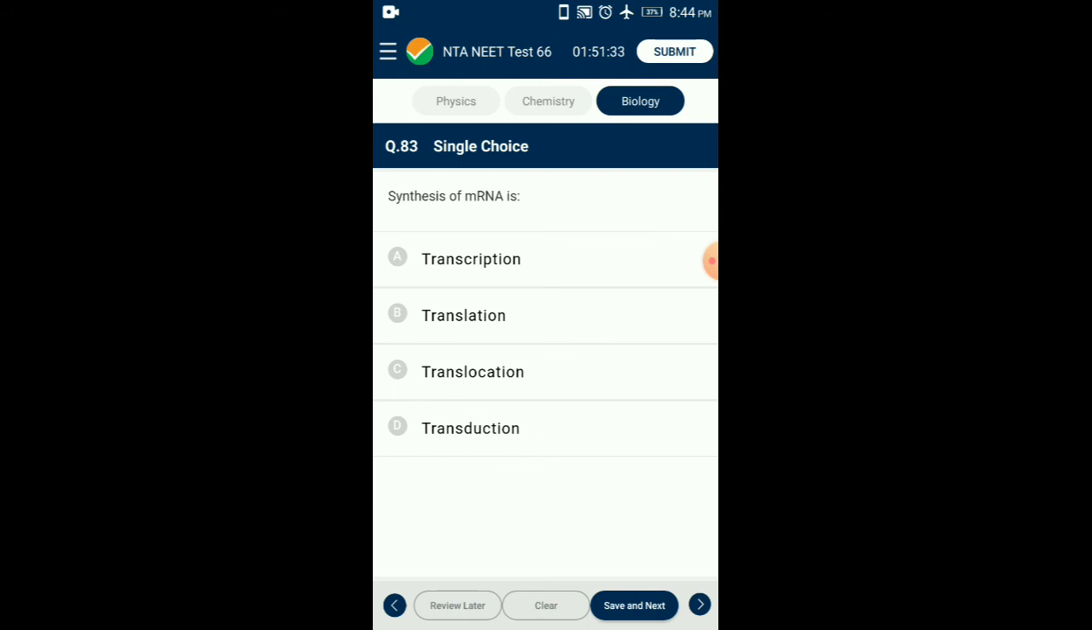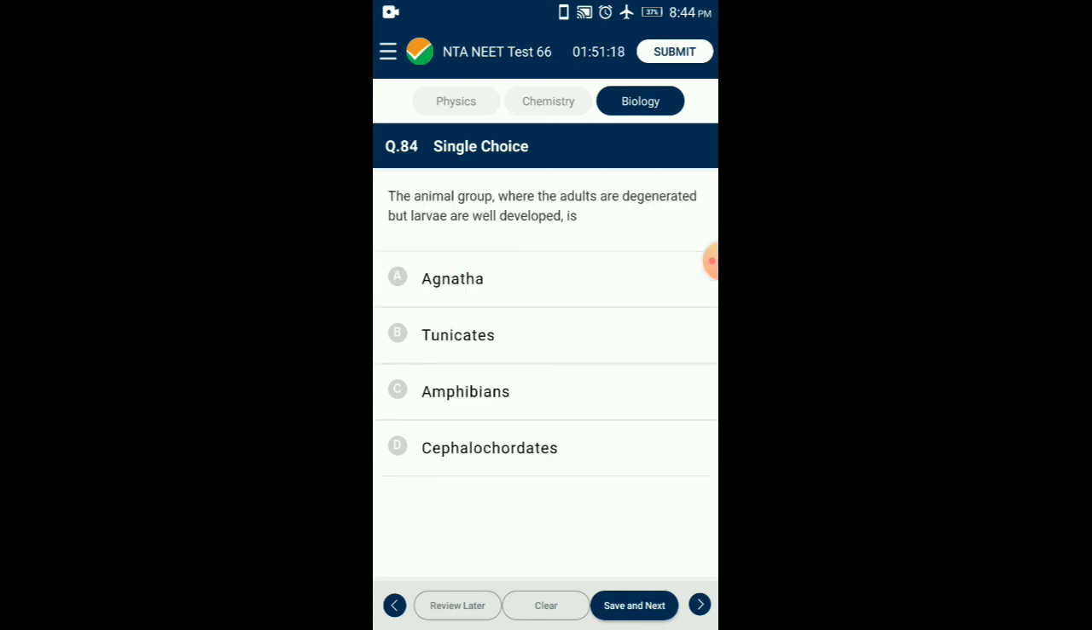Question number 83. Synthesis of mRNA is. Transcription is the process of the formation of RNA from a DNA template. So the answer is option A, transcription. Question number 84. The animal group where the adults are degenerated but larvae are well developed is. Tunicates show retrogressive metamorphosis which results in the degeneration in adults. So the answer is option B, tunicates.